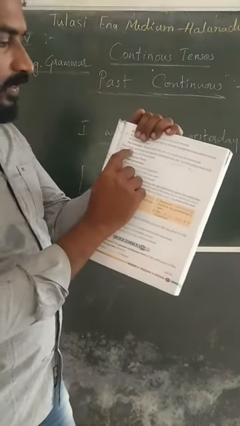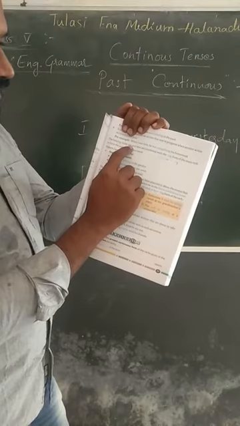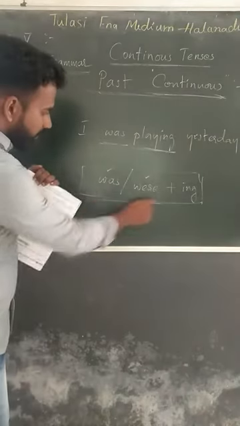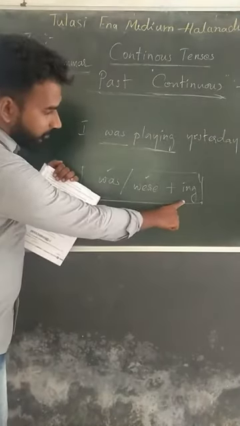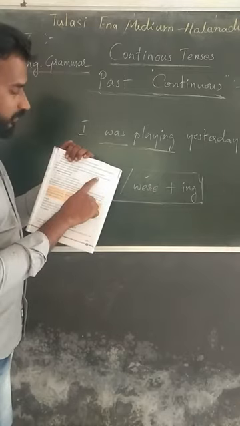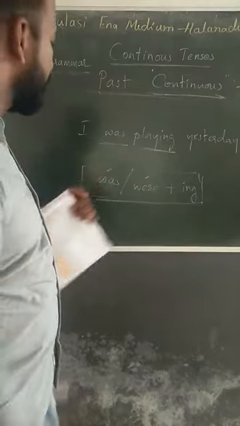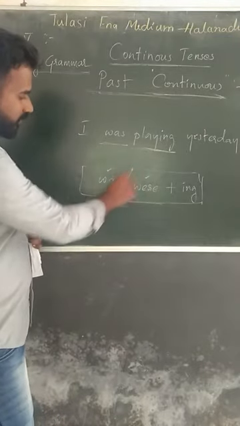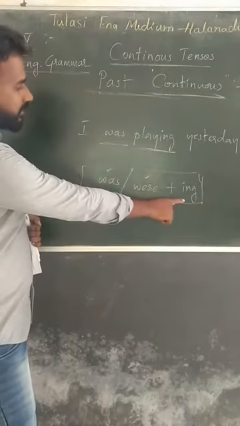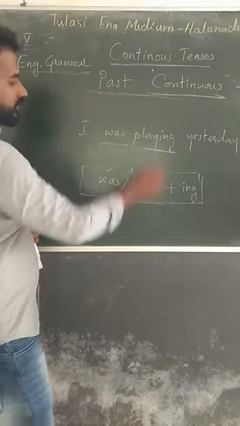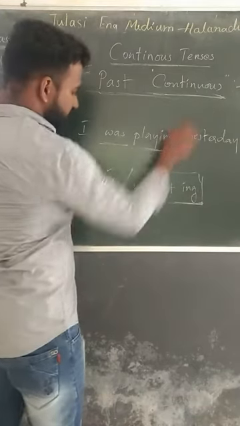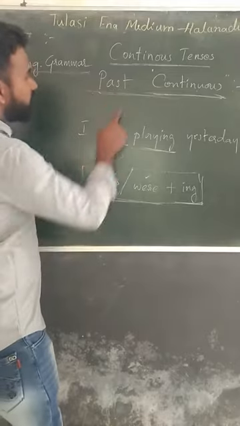Here the helping verbs was and were are combined with the ing form of the main verb to form the past continuous tense. Was or were plus ing for past continuous. Ing indicates continuous. Was or were indicates past.